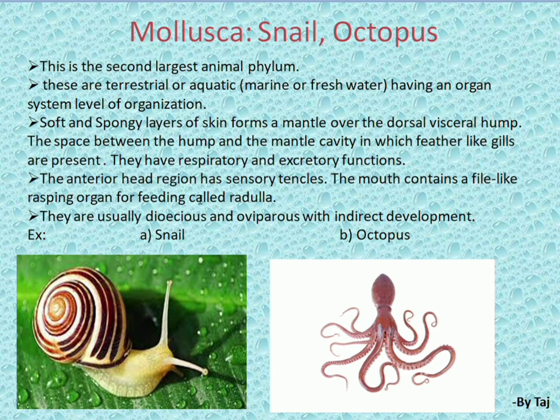The anterior head region has sensory tentacles. The mouth contains a file-like rasping organ for feeding called radula. They are usually dioecious and oviparous with indirect development. This is the snail and this one is the octopus.